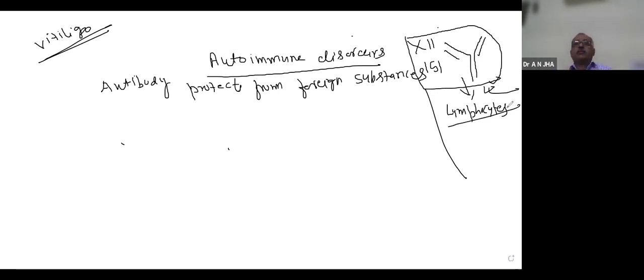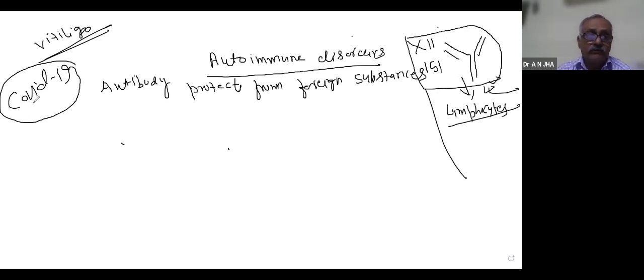You know, nowadays what happened? We are bothering here and there for the COVID vaccine. Why? Because previously there was no antibody for COVID-19. So people were suffering from this. There is no way out. Nowadays the vaccine is available, and I think you people have also been vaccinated. So now our body started producing antibody.